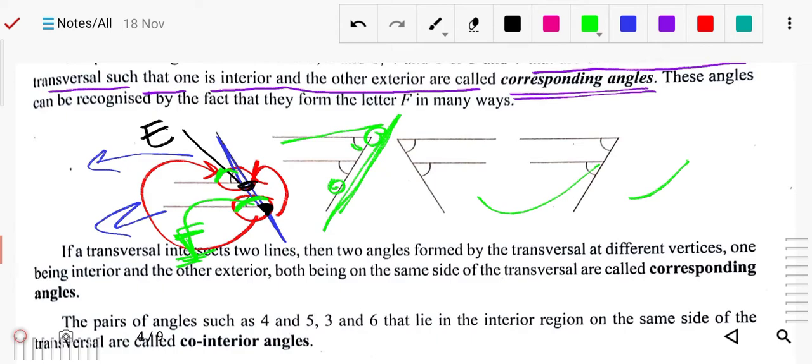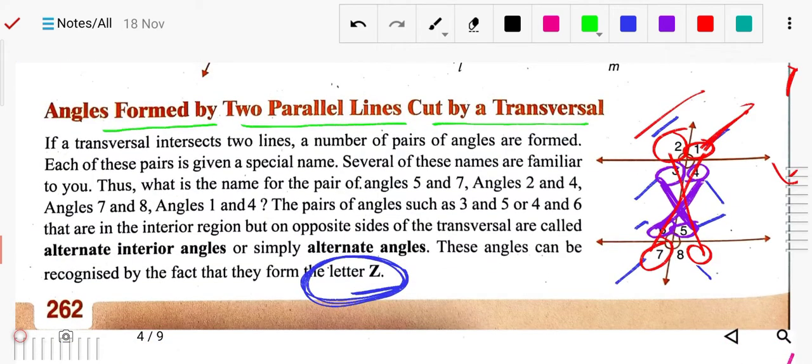Now next we have co-interior angles. So what is the co-interior angle? The pair of angles like 4 and 5, so check where the 4 is. The pair of angles such as 4 and 5, 3 and 6, lie in the interior region on the same side. You can check that these two angles are on the left side, and these two angles are also on the left side, and they are interior to the transversal.